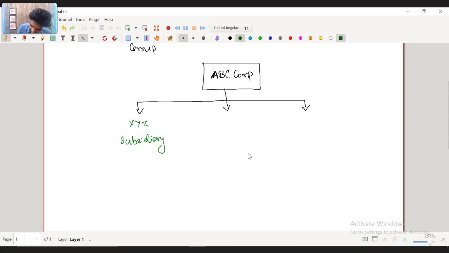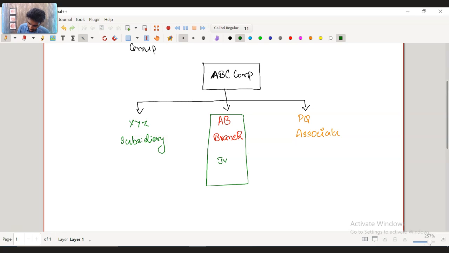Then there could be another entity called AB, which could be a branch. Then there could be another entity called PQ, which could be an associate entity. Then the same AB, which is running as a branch, could have a joint venture with another entity called